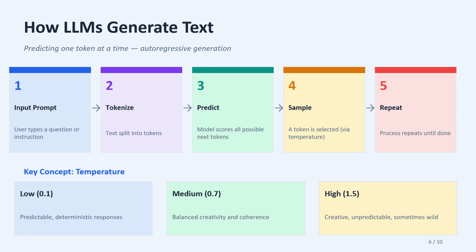Now, one important concept is temperature. Temperature controls randomness. Low temperature, more accurate, safe answers. High temperature, more creative, but sometimes less accurate. So, depending on the use case, we adjust this. So, the full idea is the model builds answers step by step.